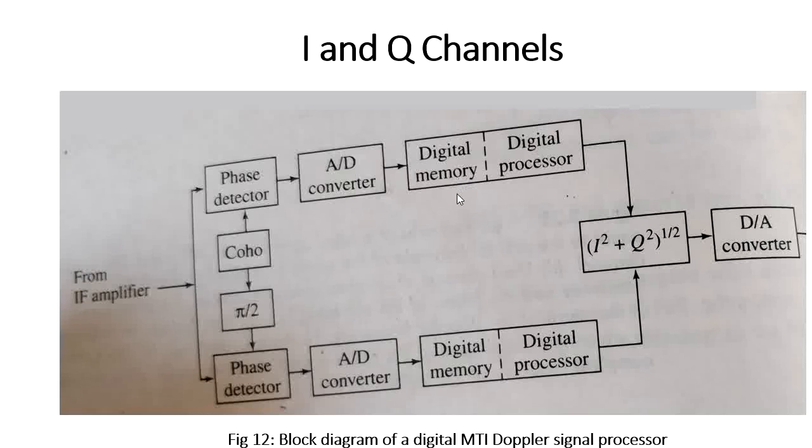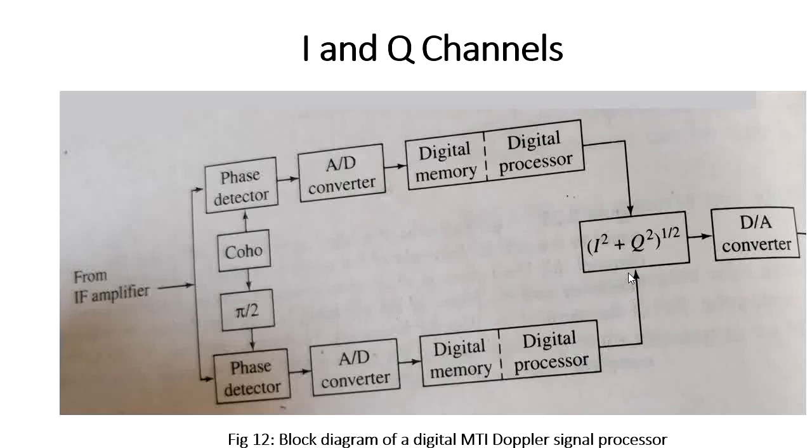In the digital MTI process, instead of an analog delay line canceller, we are using a digital delay line canceller. In order to use the digital delay line canceller, we use digital memory to store the delay line canceller values. After that, we perform the processing operation using a specific algorithm for the in-phase component as well as for the quadrature phase component.